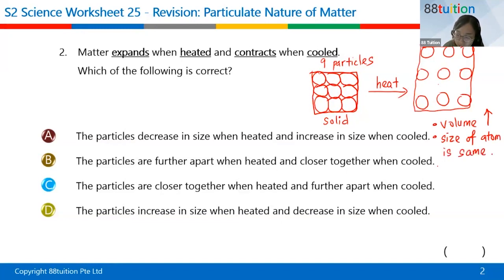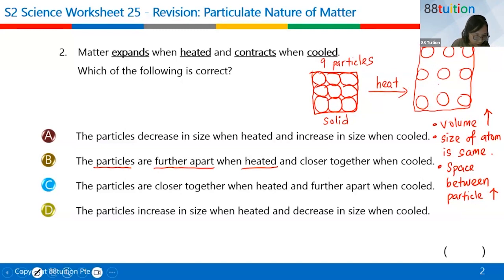Then why does the volume go up? It is because the space between the particles goes up. There is more space now between the particles. Go up means increases. So for question 2, the particles are further apart when heated, and when cooled, they are closer together. So the answer is B. Always remember, particles do not change size. The particle size is the same. What changes is the space between the particles. Here, there's very little space between the particles. Here, there's